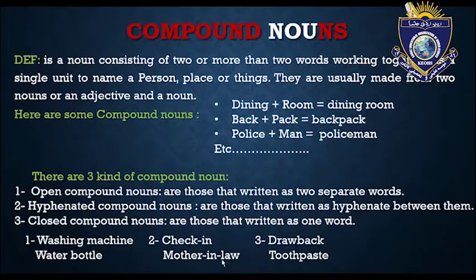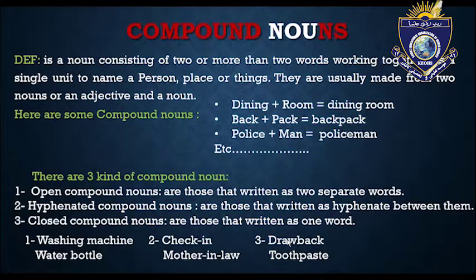What are they? They are those that are written as one word. Look at the examples here: drawback, toothpaste. There is no space between them, guys. Just keep in mind that when you face these words, these are called closed compound nouns.